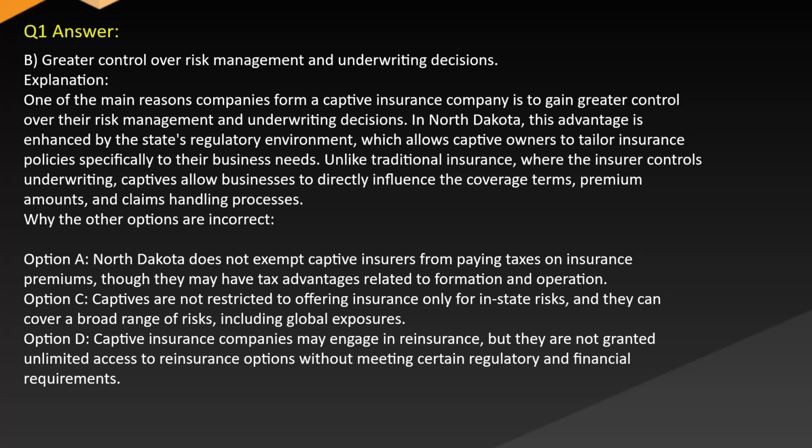Answer: B. Greater control over risk management and underwriting decisions. Explanation: One of the main reasons companies form a captive insurance company is to gain greater control over their risk management and underwriting decisions. In North Dakota, this advantage is enhanced by the state's regulatory environment, which allows captive owners to tailor insurance policies specifically to their business needs.